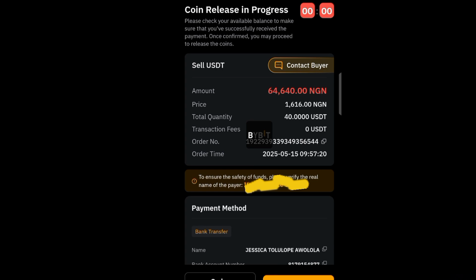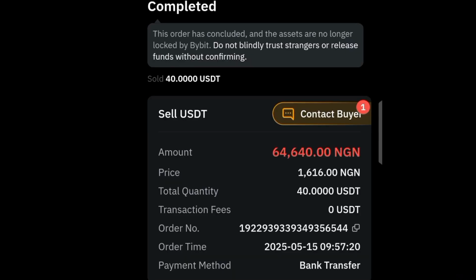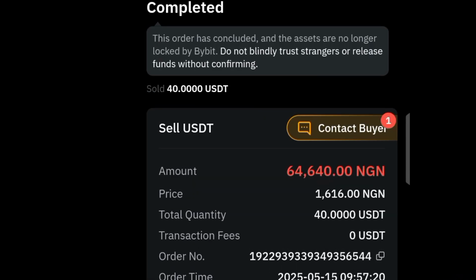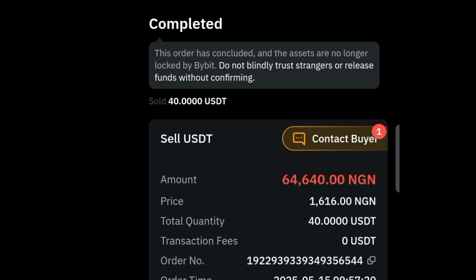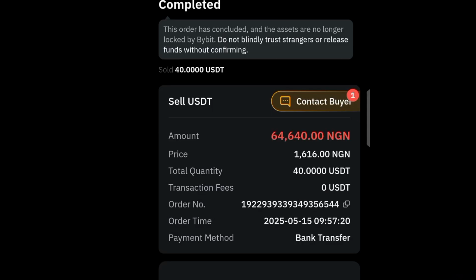Probably they feel I might be one of those careless traders who might not have the time to really check if they've received the amount, or the amount they received. Probably they're in a rush or something. They're looking for those who might fall victim to them, and that's how, once you release the coins to them, it's all over.